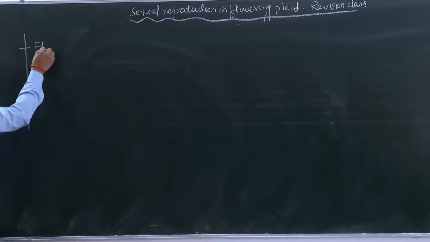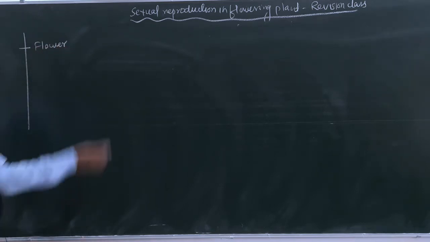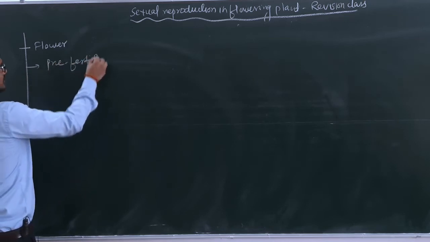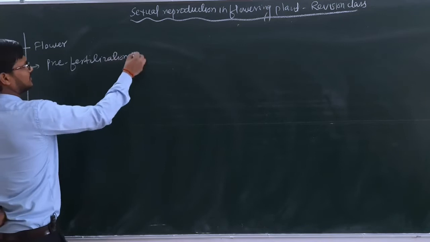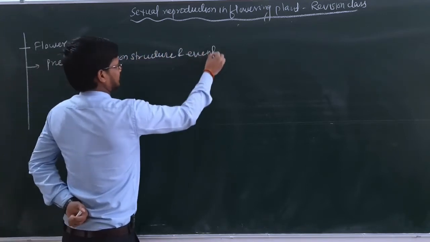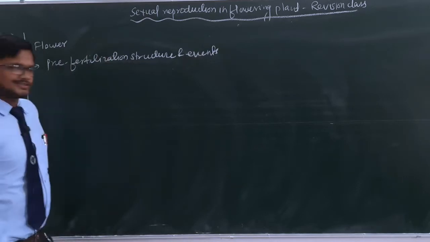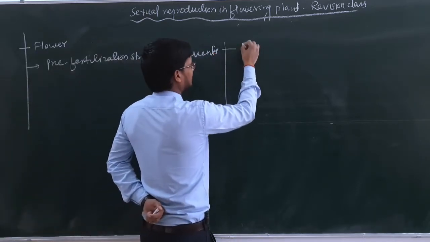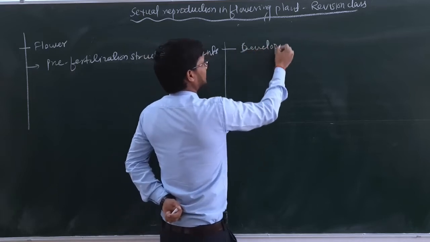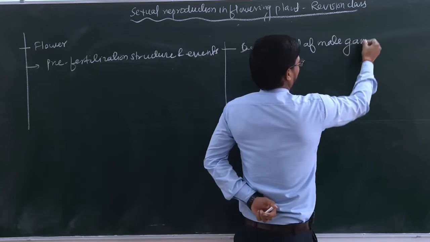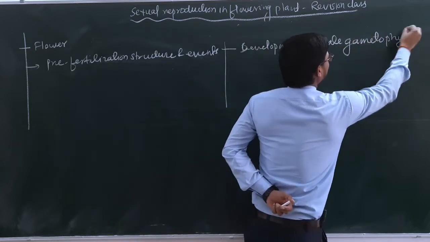The first is the flower. We are going to discuss the flowers and their various parts. Second, pre-fertilization structure and events. In pre-fertilization structure and events, we have to discuss, first, development of male gametophyte.